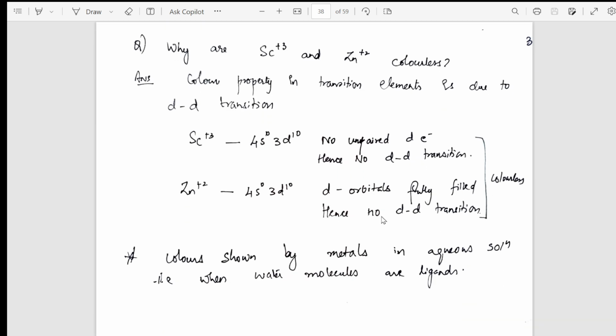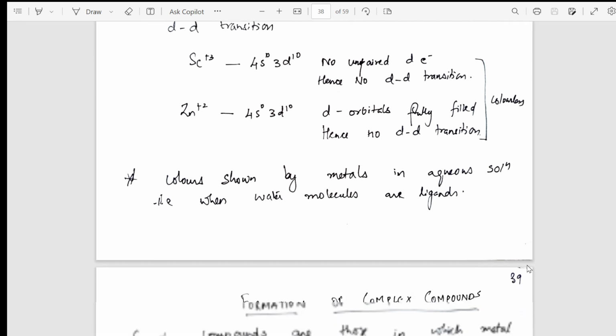From there, further examples of scandium and zinc because of their d10 configuration. See, whenever there is a d10 configuration or a completely filled state, there is no concept of d-d transition, right? So when there is no d-d transition, there is no color expected. So that's why scandium plus 3 and zinc plus 2 are completely colorless. So here I have included that question of the d-d transition, which is mentioned here.